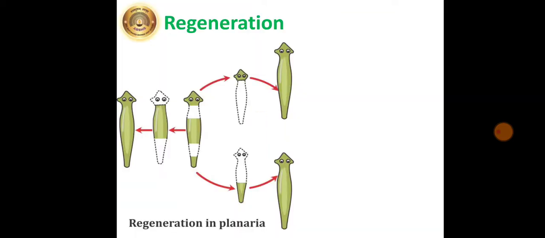Next we are going to see regeneration. You may know that the wall lizard breaks up and discards some part of its tail in an emergency. The discarded part is regenerated after a period. Regenerated means it develops again on the lizard's body. This is an example of limited regeneration. However, under certain situations, the animal planaria also shows regeneration. Just see over here the dotted lines; those body parts may break up and again those parts get regenerated.